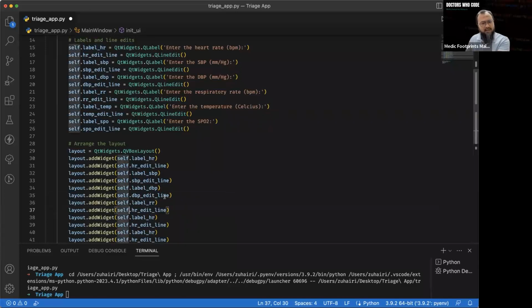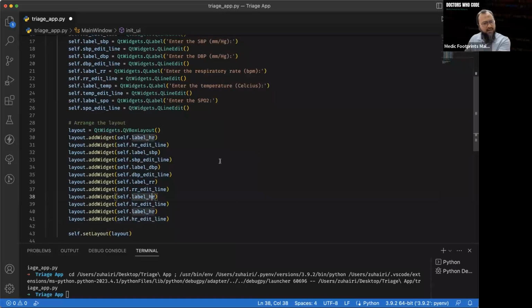And here is again RR. And then the temperature. Temperature. And then another one is temperature. And then the oxygen saturation, the SpO2. And lastly, the field for the SpO2.